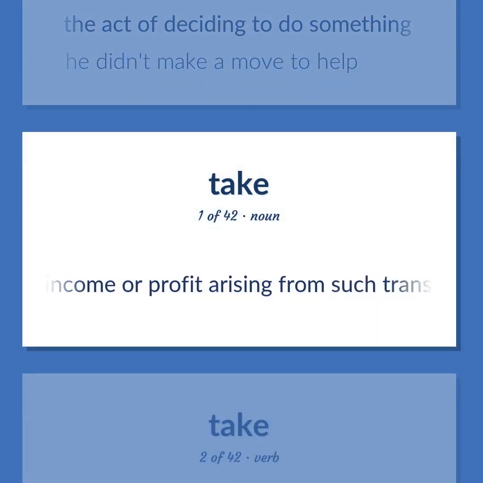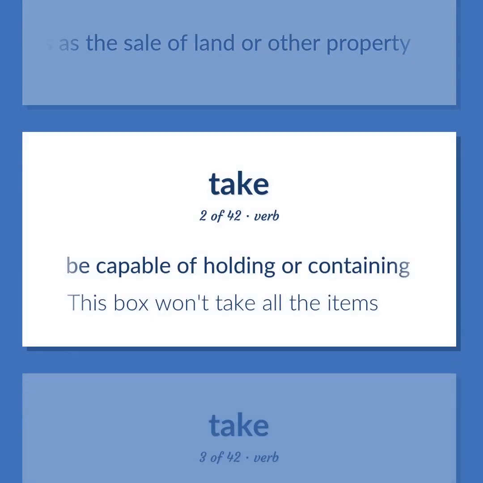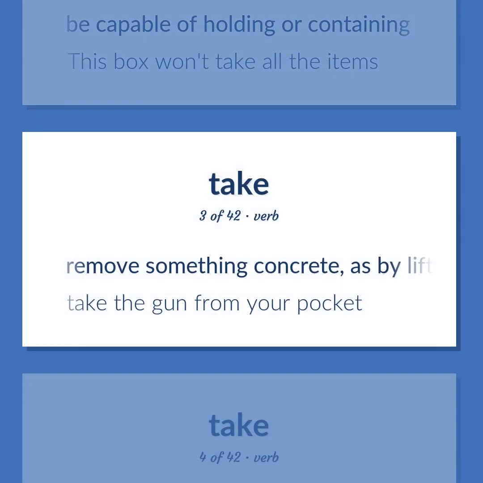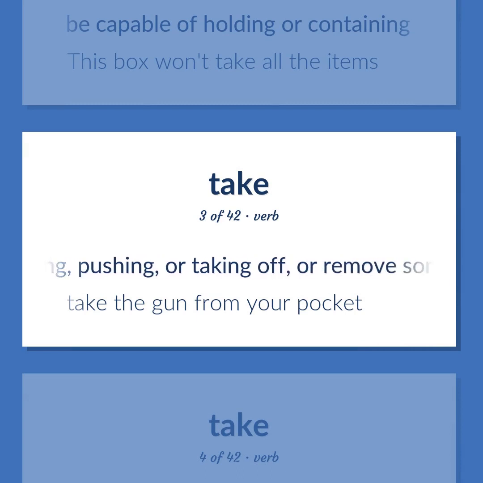The income or profit arising from such transactions as the sale of land or other property. Be capable of holding or containing. This box won't take all the items. Remove something concrete, as by lifting, pushing, or taking off, or remove something abstract. Take the gun from your pocket.